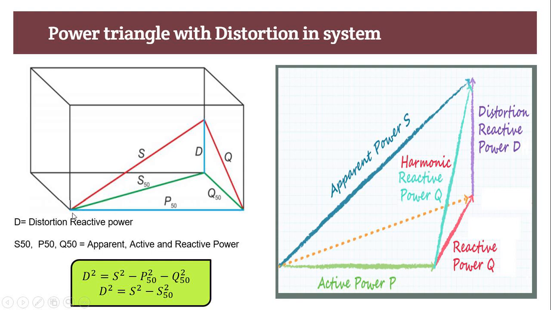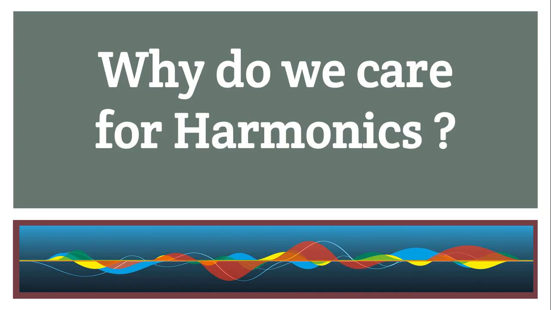This is a right angle triangle, so base squared plus perpendicular squared equals hypotenuse squared. So for finding D, D squared is equal to S squared minus S50 squared. From here we calculate distortion reactive power.